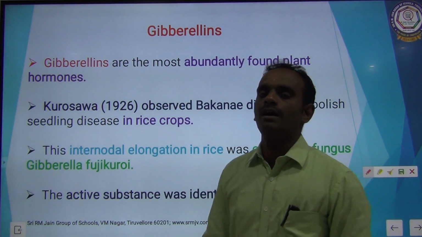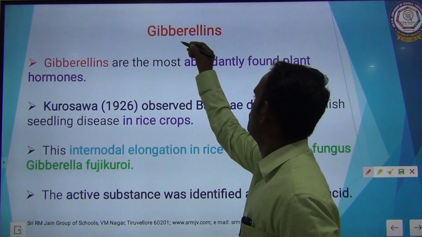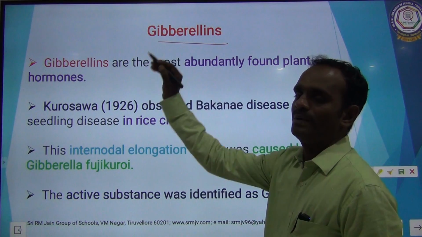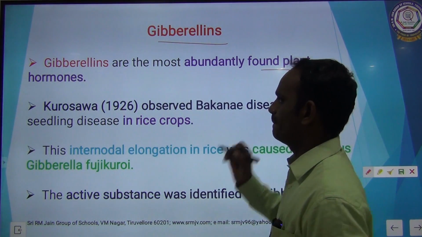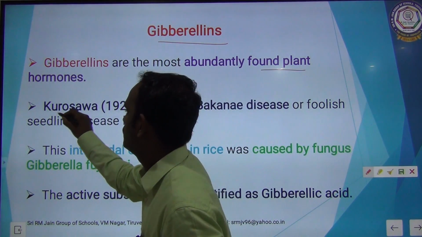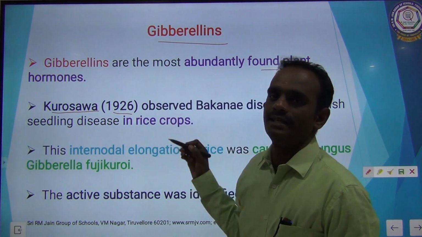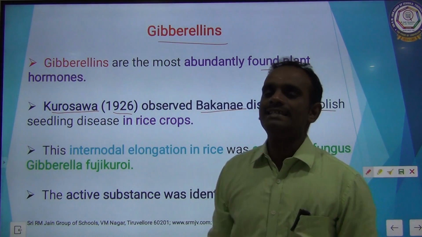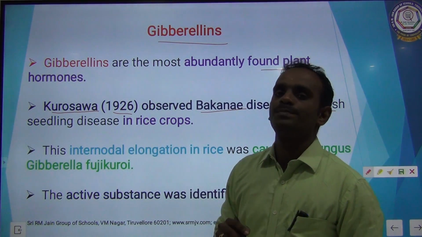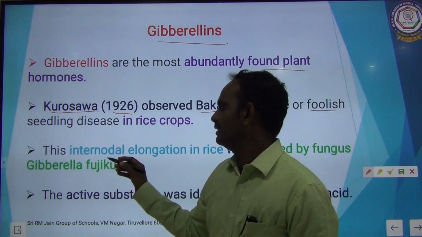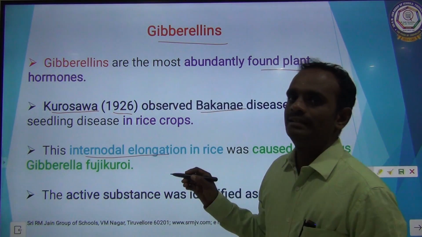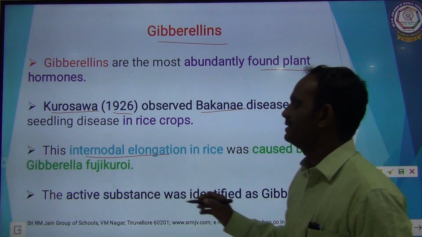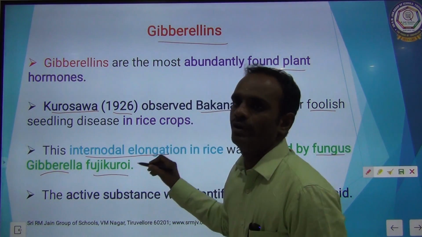The third plant hormone is gibberellins. Gibberellins are the most abundant plant hormone. Kurosawa, in the year 1926, observed Bakanae disease or foolish seedling disease in rice crops. This internodal elongation in rice was caused by fungus Gibberella fujikuroi.